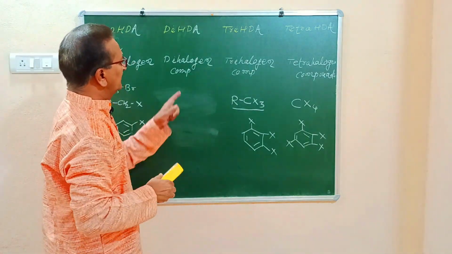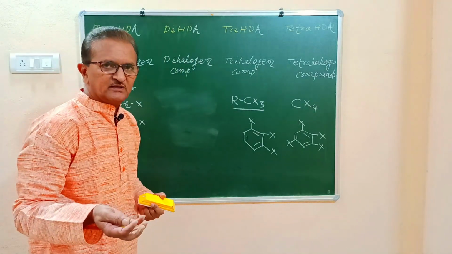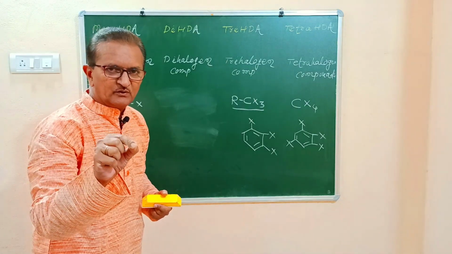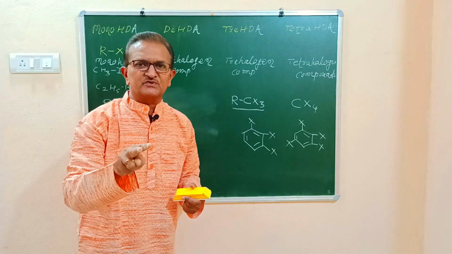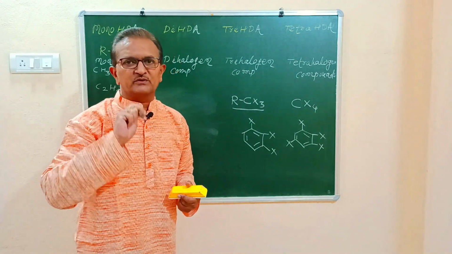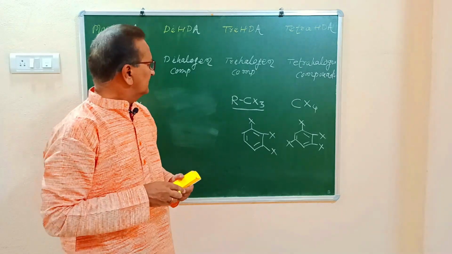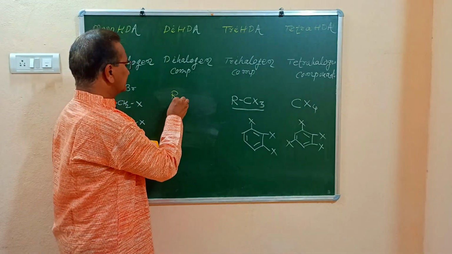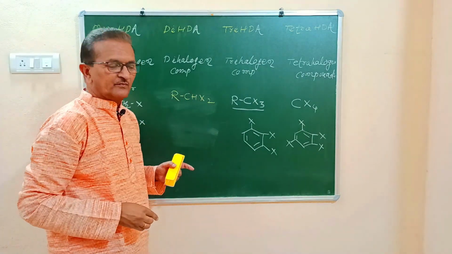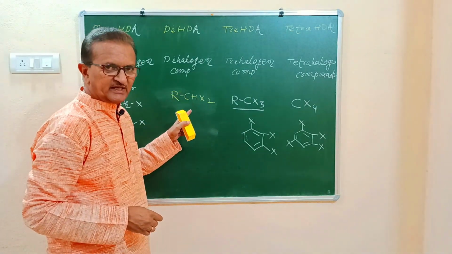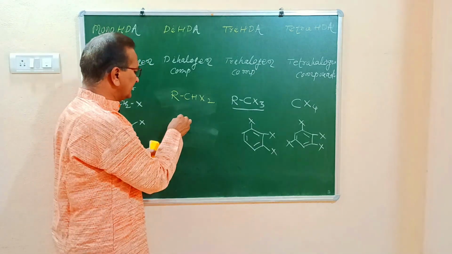Next class, dihalogen derivatives of alkanes. How to define? The compounds formed by replacement of two hydrogen atoms of an alkane by two halogen atoms are called dihalogen derivatives of alkanes. They are represented as R single bond CHX2. We have to discuss classification of dihalogen derivatives of alkanes in detail. Therefore, here we will write only one example.